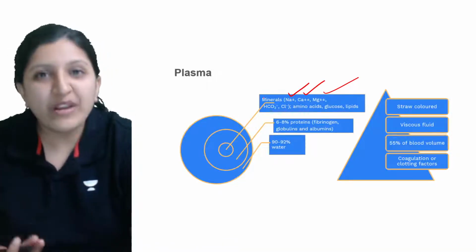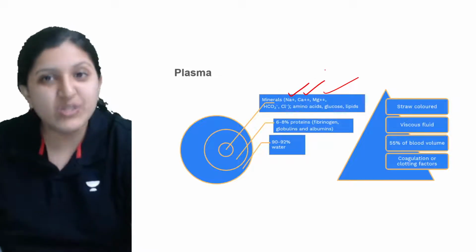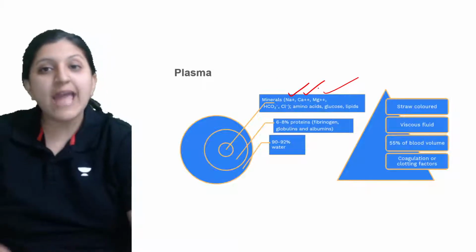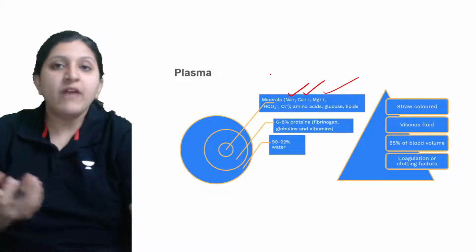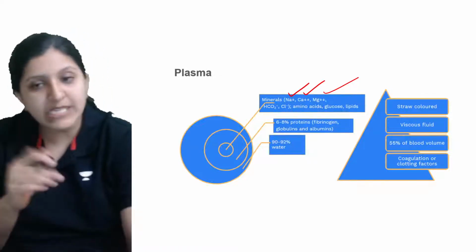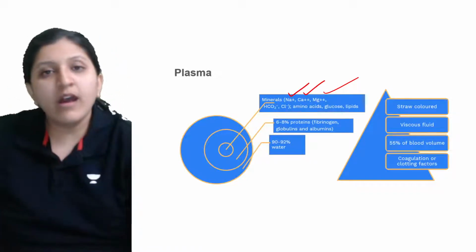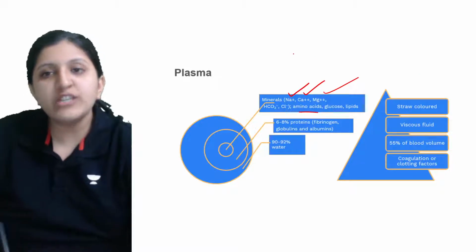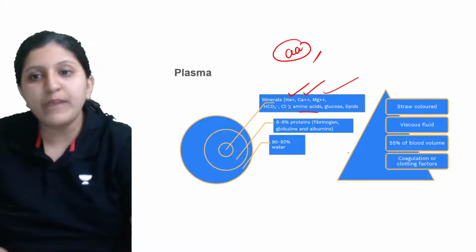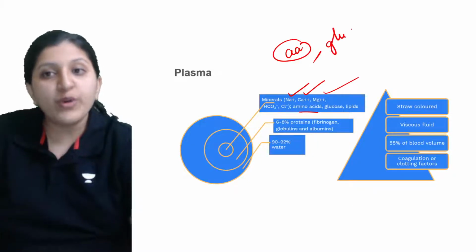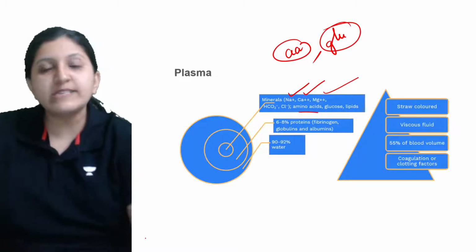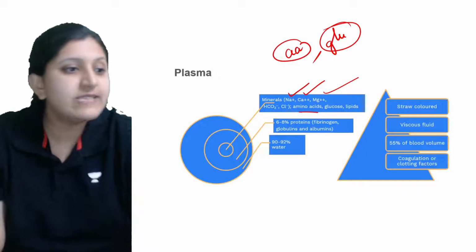Now the water which is there is rich in sodium, calcium, and magnesium. This is with respect to plasma. When you are taking food, it is going to enter your blood part, that is the plasma part. This is again with respect to digestion. Amino acid is a breakdown product of a protein, so you get it into the plasma. Glucose is a breakdown product of a carbohydrate, so you take it into the plasma, again through the absorption process that occurs at the small intestine in the villi.